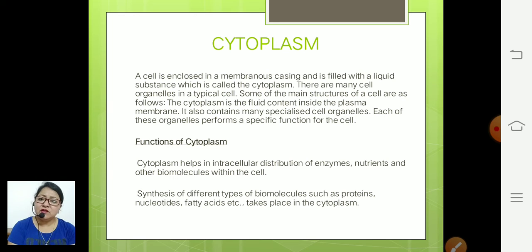Lots of synthesis of biomolecules also takes place in the cytoplasm only. The main thing which we will study in detail is that the cytoplasm has a number of cell organelles, in the next video.